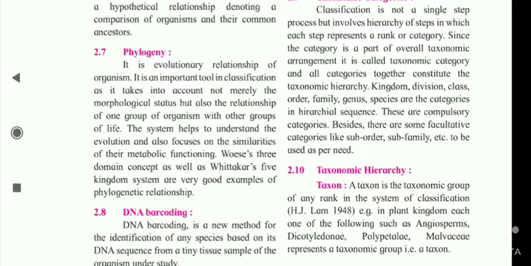It is an important tool in classification as it takes into account not merely the morphological status but also the relationship of one organism with other organism of life. The system helps to understand the evolution and also focuses on the similarities of their metabolic functioning. Woese's three domain concept as well as Whittaker's five kingdom system are very good examples of phylogenetic relationship.